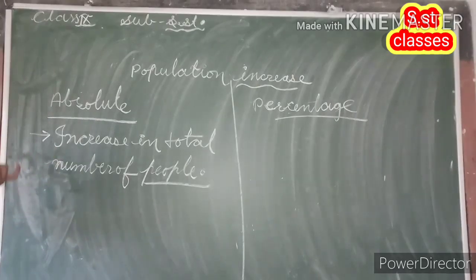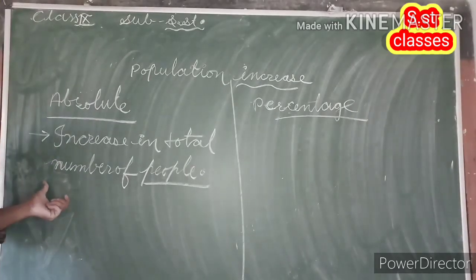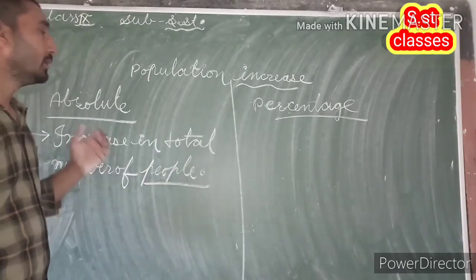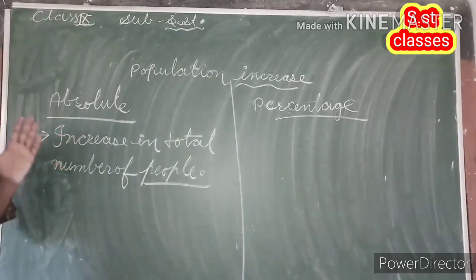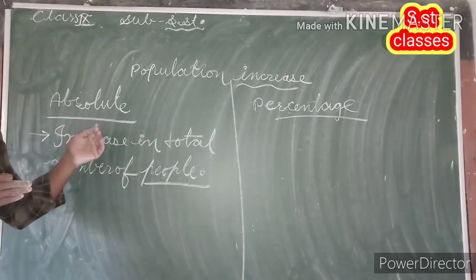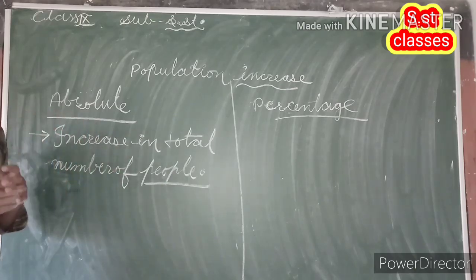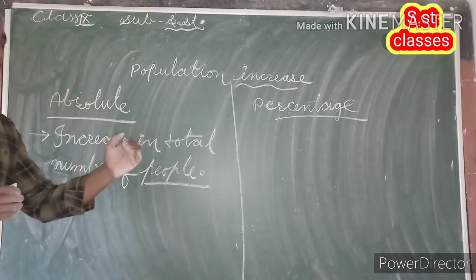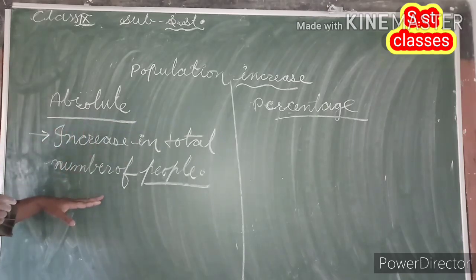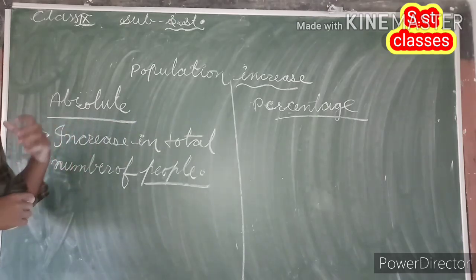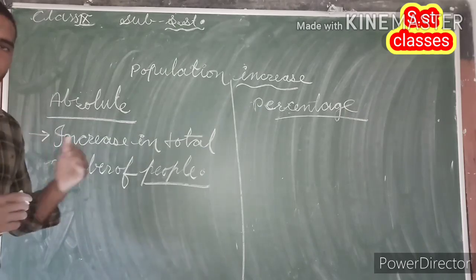Increase in total number of people is called absolute increase. Mean to say that absolute increase is a kind of increase where the total number of population of a particular place increases, and this kind of increase is generally noticed in a specific period of time, or we can say in a decade.